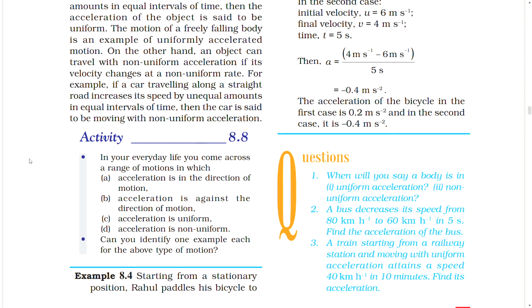Activity 8.8. Do this. In your everyday life, you come across a range of motions in which A. Acceleration is in the direction of motion. B. Acceleration is against the direction of motion. C. Acceleration is uniform. D. Acceleration is non-uniform. Can you identify one example each for the above type of motion?